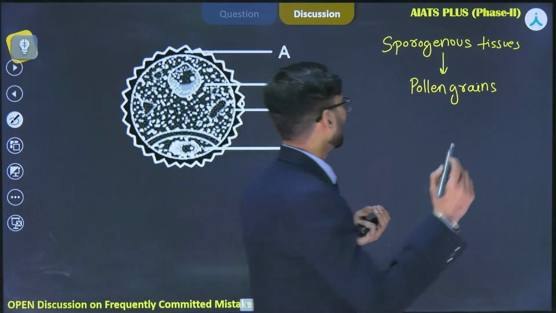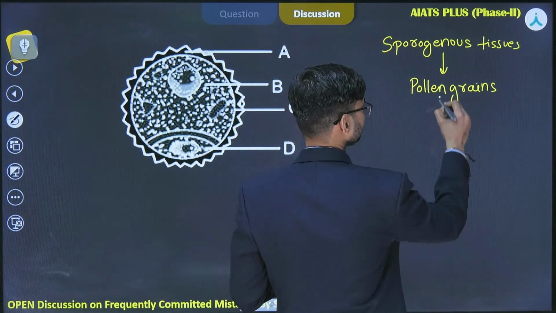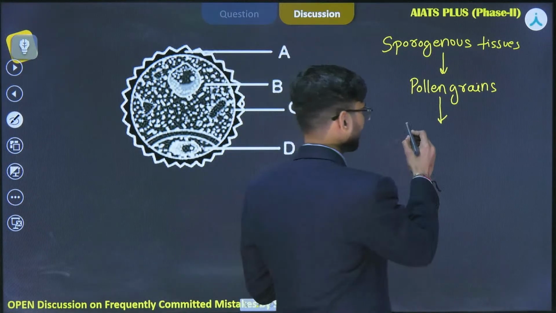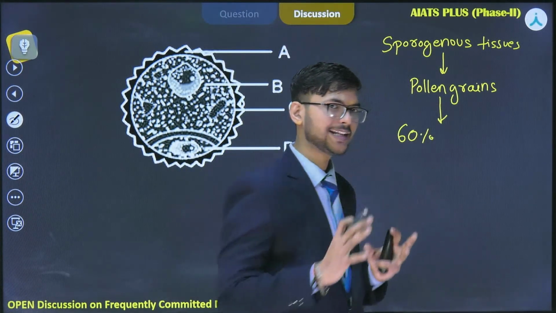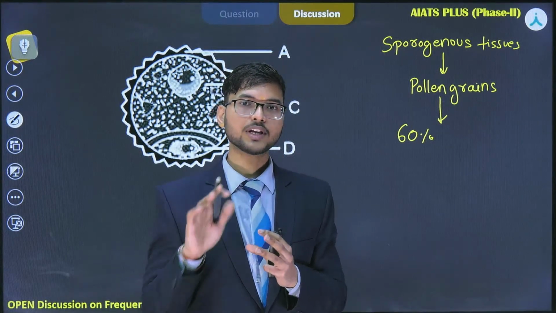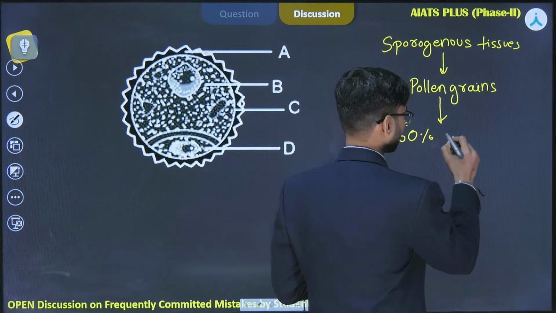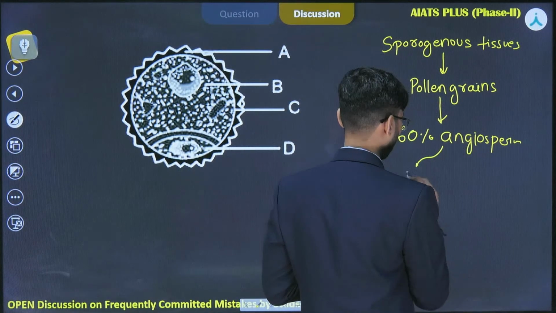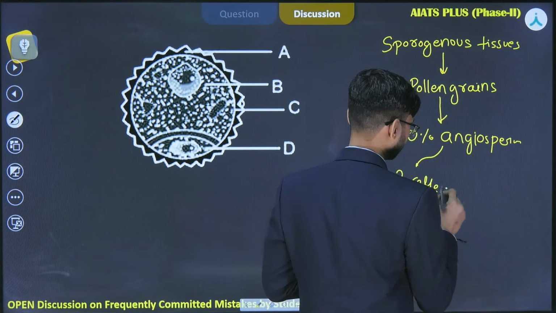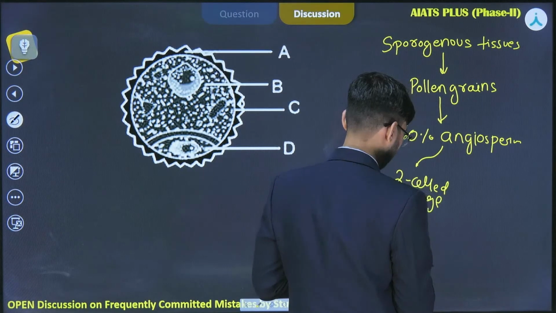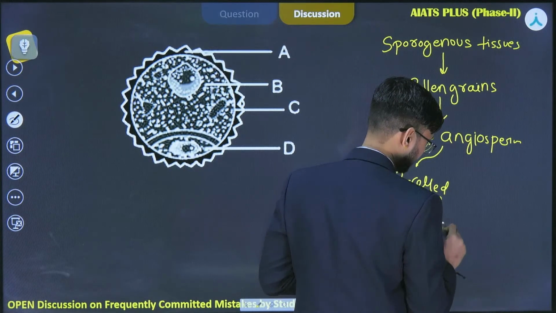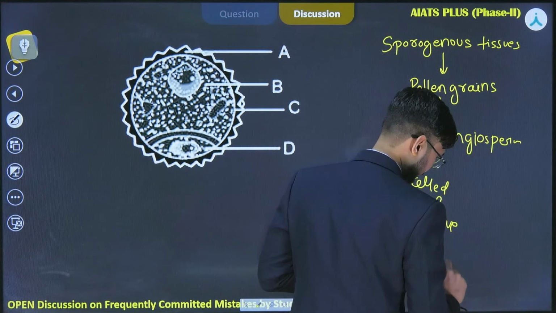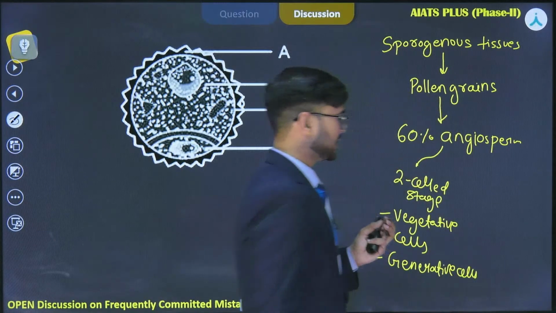Now, in most of the angiosperms, about 60% of angiosperms, the shedding or dehiscence of the pollen grain is carried out at the two cell stage, consisting of vegetative cells and generative cells. So let's see the structure of a pollen grain.